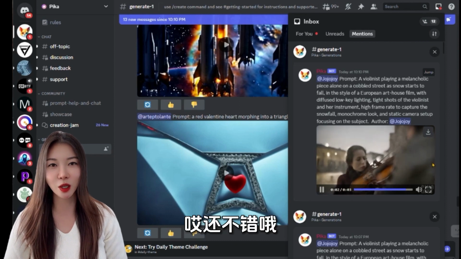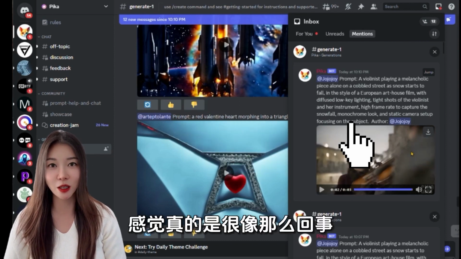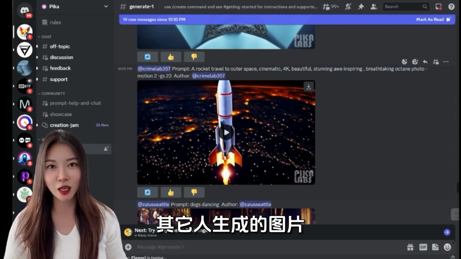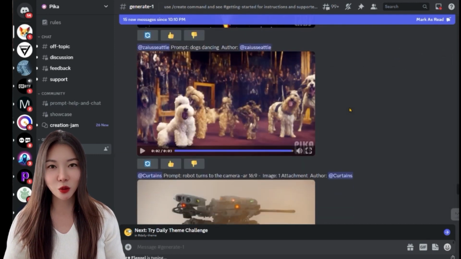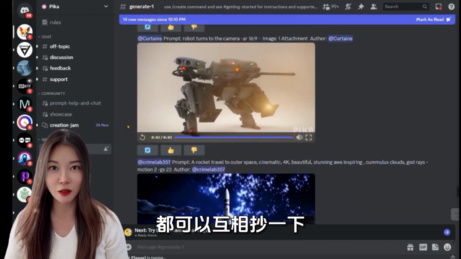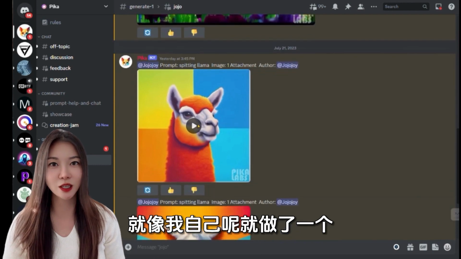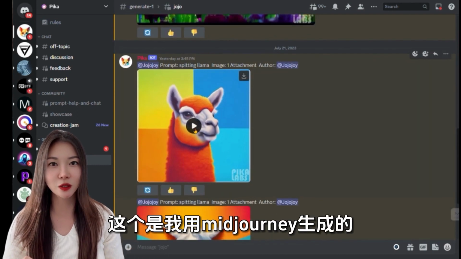for it to be generated. Click on the small window above, you can see the pictures I generated, all over here. Hey, it's not bad, it feels really like that. Download it directly, then you can see it here. You can copy the pictures generated by other people and what their prompt is, and you can make your own channel, just like I made one myself.